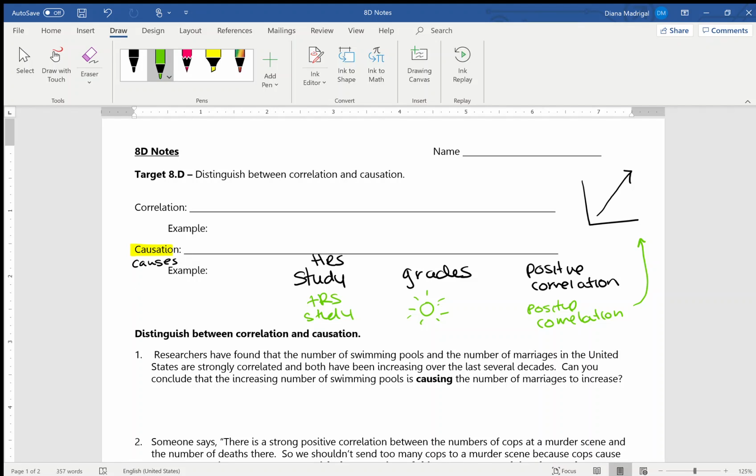Now the question is, is it going to be causation? Well, let's think about it. Because you study more, does that affect the weather outside? That is false. Sometimes when you're studying, it's snowing outside, right? Sometimes it's raining. Sometimes it's cloudy. So the hours that you studied has nothing to do with the weather, has no effect. So that will be no causation, even though it said that had a positive correlation. That was just a pattern, okay?